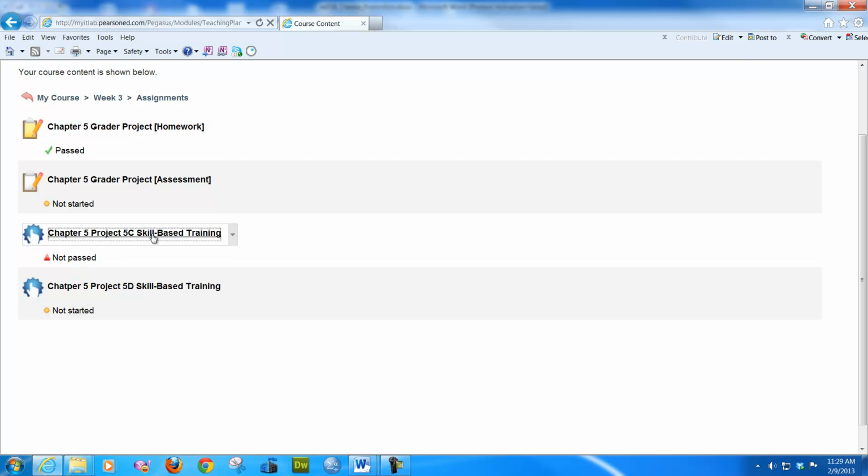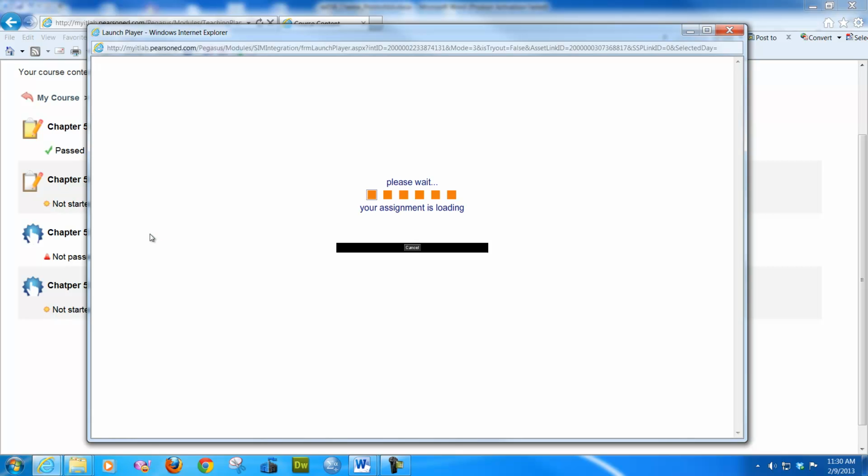And if you're on campus, this takes a little while to load. If you have a pop-up blocker, you need to take that off on your home computer. Remember, you have to use Internet Explorer. If you're using Firefox or Opera, or I don't even know, maybe Chrome. I haven't tried it in Chrome, but it is proprietary to Internet Explorer. So you need to really pay attention to that.